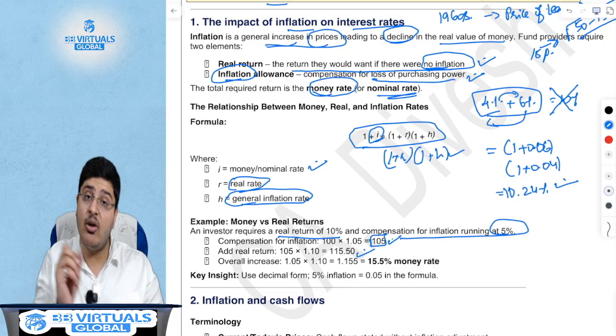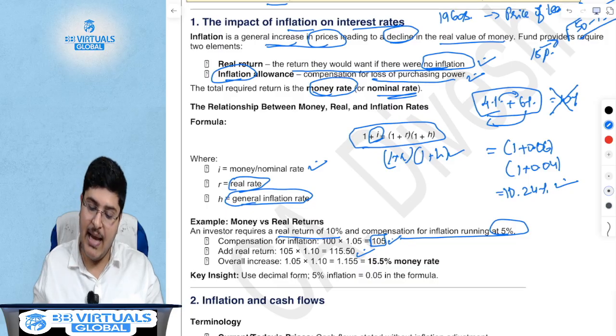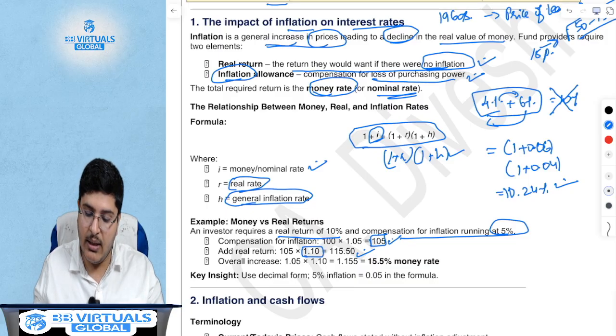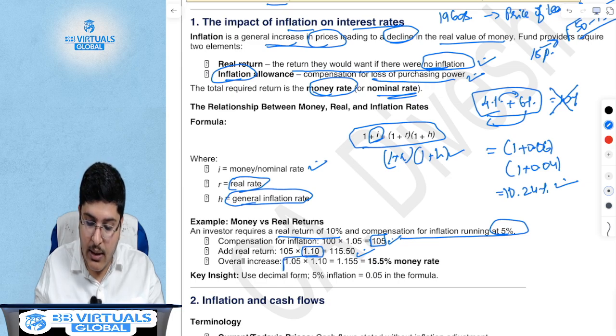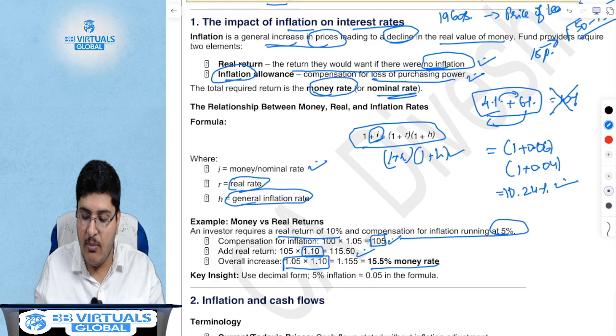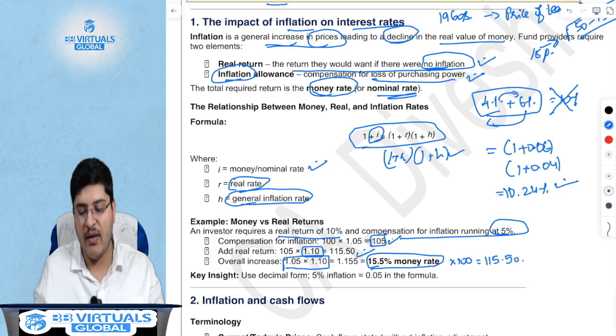So you need return on not 100 but 105 rupees, and hence 1.1 into 105. In other words, your total increase is nothing but 1.05 into 1.10, which is 15.5% of money rate. If you were to apply this to 100, you would have anyways gotten 115.50.